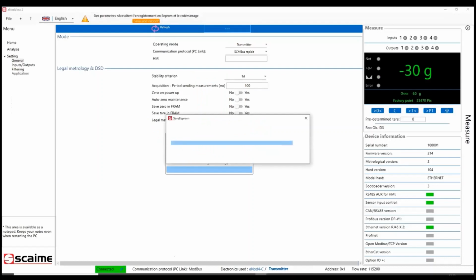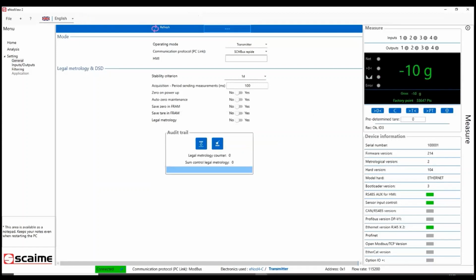Once I have saved in EEPROM, you can see that my application menu is no longer available and the graphic has changed to analysis.